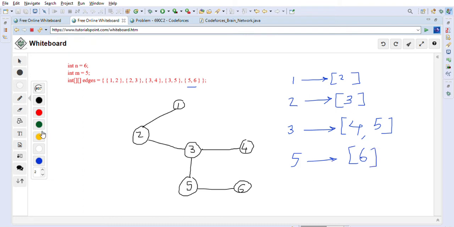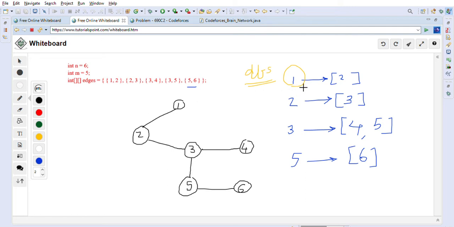And after we have prepared this graph, we will start iterating this graph from the starting node 1, right? So we will do DFS basically, right? Depth first search, that's what they call it. So depth first search or depth first traversal. So we will do DFS starting with node 1. How DFS works, I'll just show you visually.